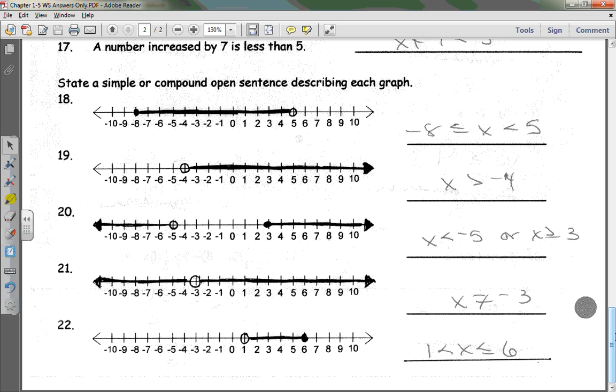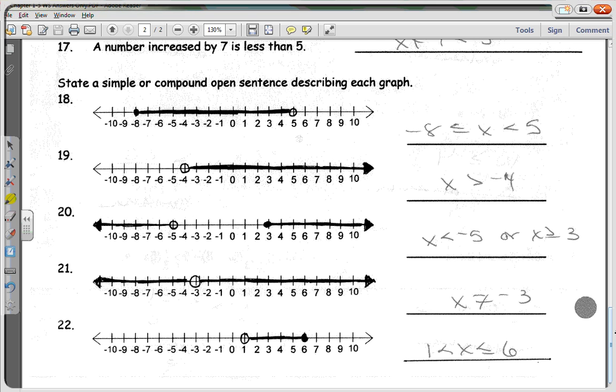Now let's talk about 18 through 22. I've had a couple questions already, so let me go over these quickly. What you need to understand is on number 18, this is an "and" compound inequality. Why is it an "and" compound inequality? Because the shading is trapped between these two numbers. It's kind of like when you take a bouncy ball and slam it down on the ground as hard as you can, and what happens? It's going to bounce back and forth between those two walls until eventually it's going to stop. What we call this is the trapped ping pong concept. That's what I call it.